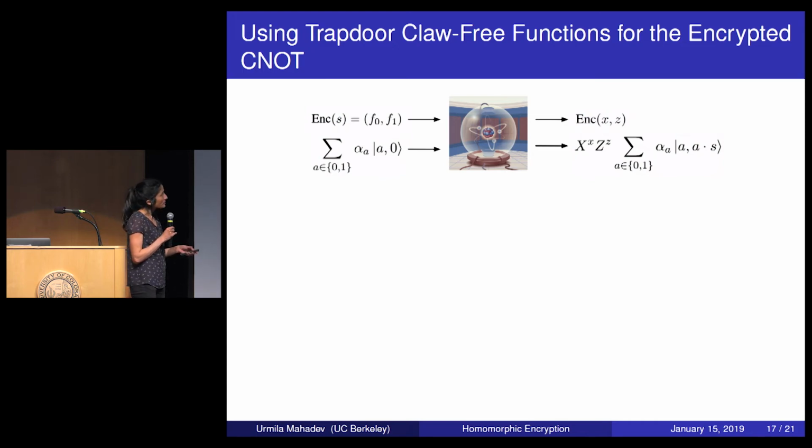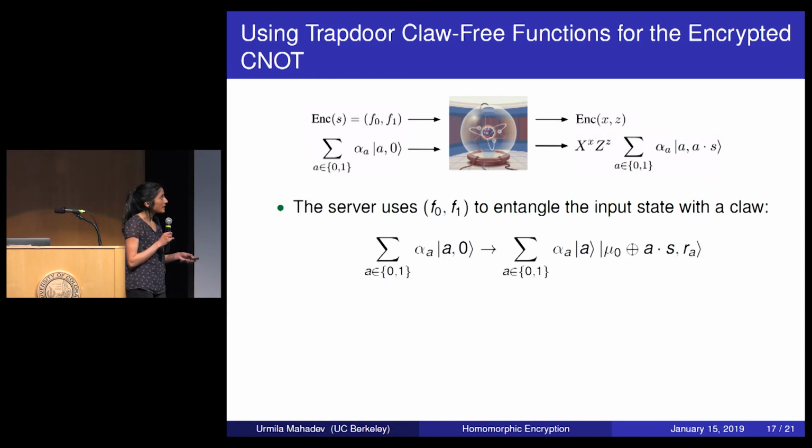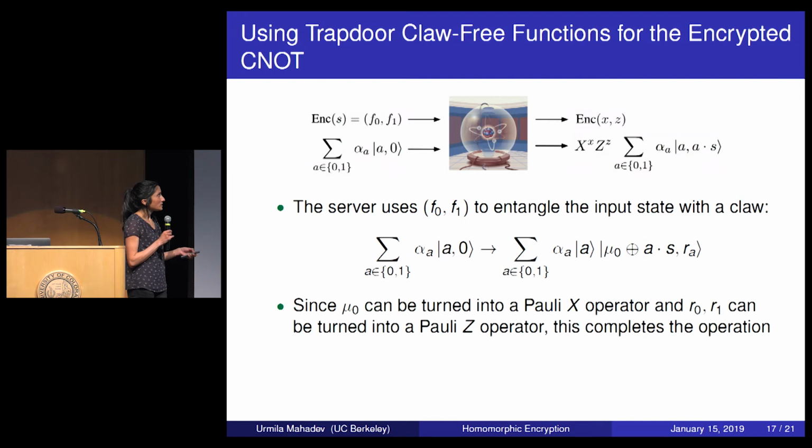The server uses f0 and f1 to entangle the input state with a claw. The result is that a.s is stored in superposition, because mu0 XOR mu1 equals s. Then the second step is that mu0 is essentially an X Pauli operator, and r0 and r1 are Z Pauli operators. So the server is basically done with the operation.